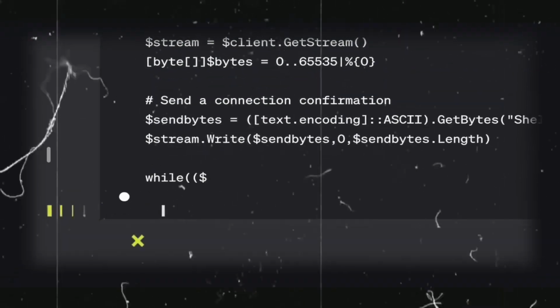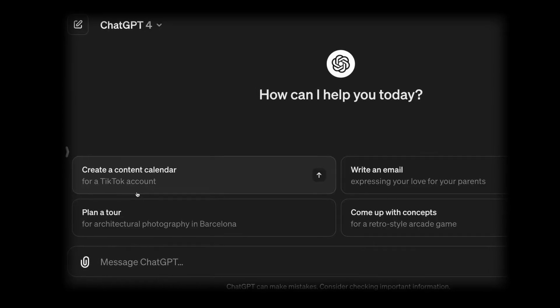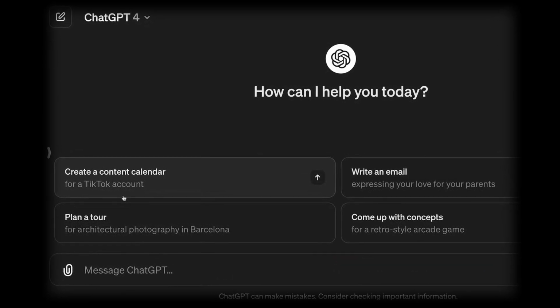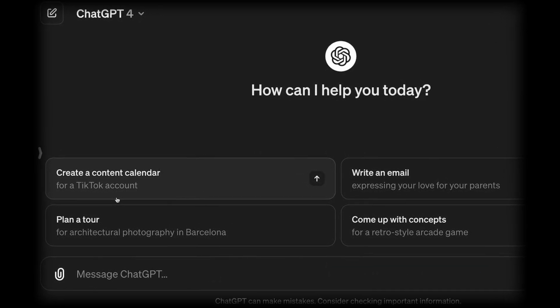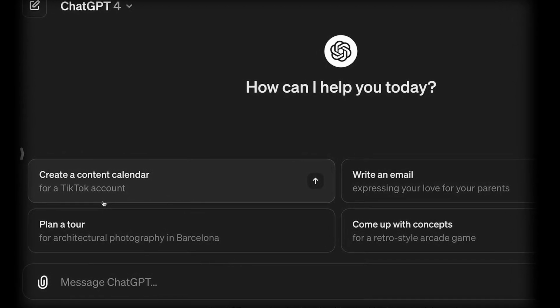We got past the filters of ChatGPT and managed to get it to give us code for a backdoor. So when I say ChatGPT is hackable, what I really mean is that it can be jailbroken. We can get it to answer any questions that we want, even if it usually refuses to answer these questions.